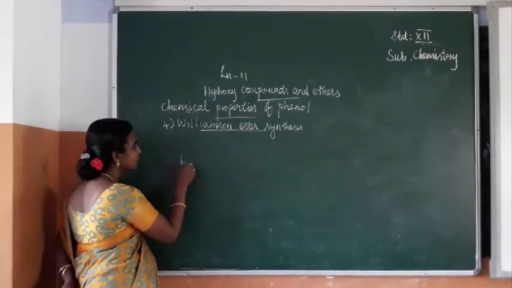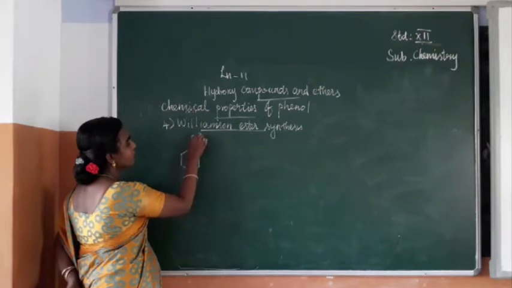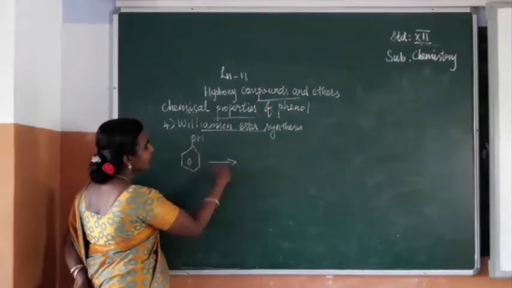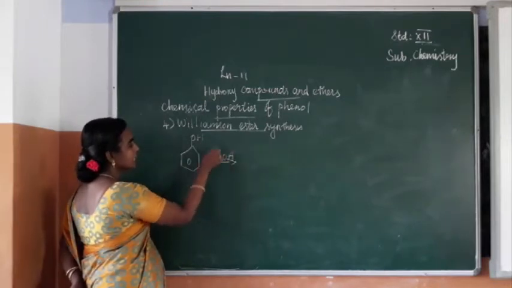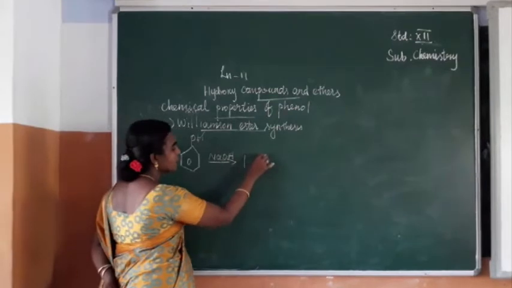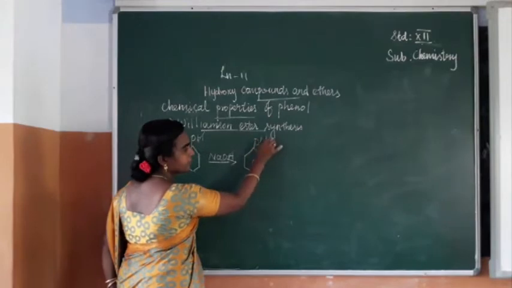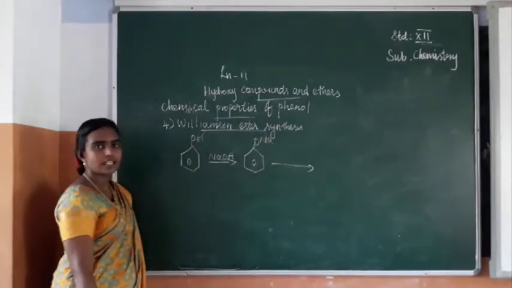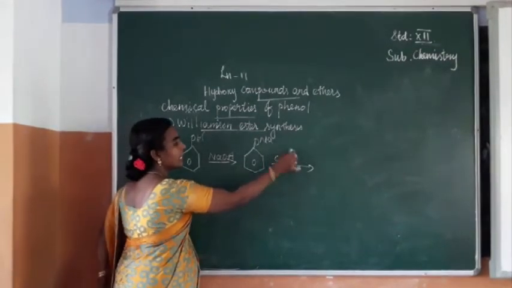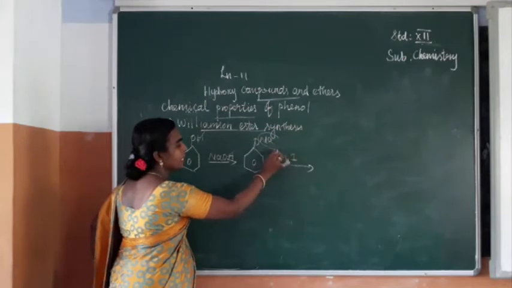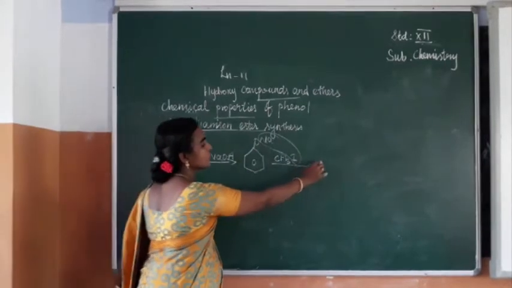So consider phenol on reaction with sodium hydroxide. So this H2O will be removed so that you are getting sodium phenoxide, ONa. This sodium phenoxide on reaction with methyl iodide, CH3I, NaI will be removed. So this CH3 will be substituted in this position. So you can get